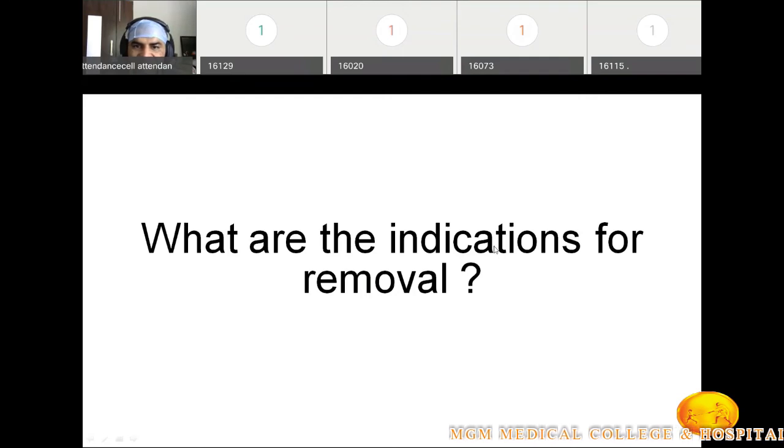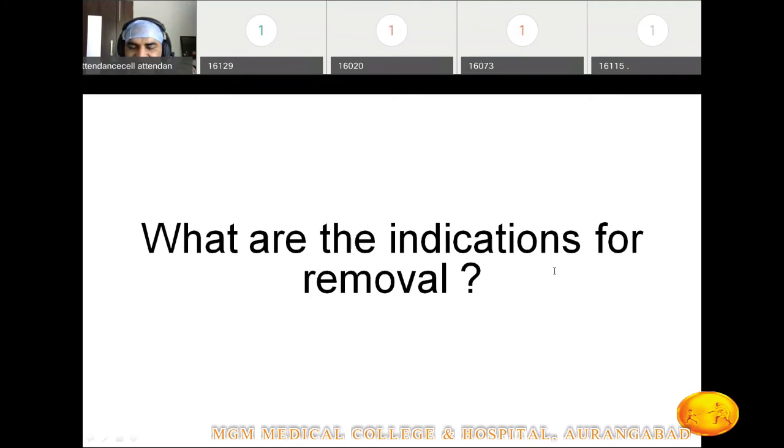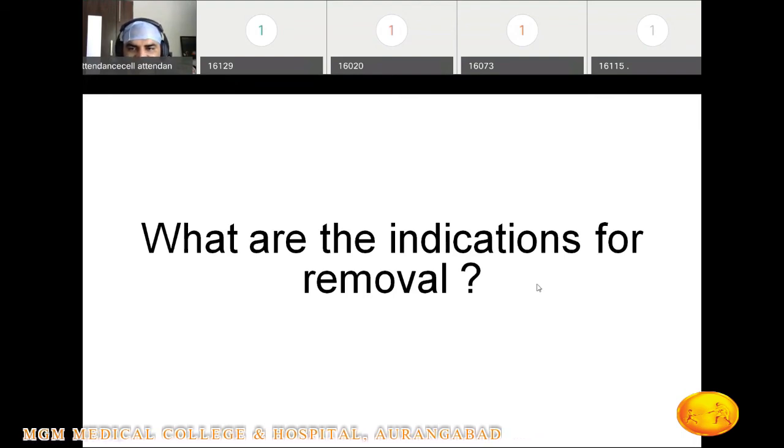What are the indications for the removal of copper T? Okay, very nice. Suspected and unwanted pregnancy. If the patient is willing for contraception, we can immediately remove it. Loss of the thread, very nice. Pain, bleeding, very good.